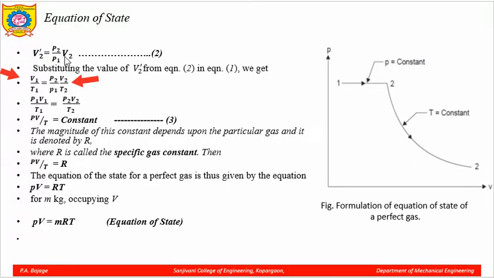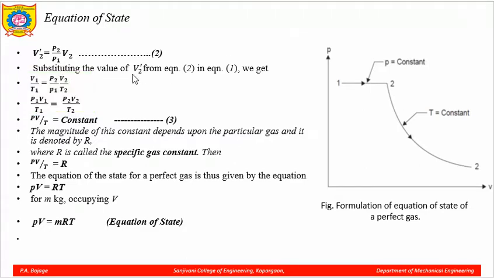Now, readjusting the terms and multiplying P1 to V1, we get P1 V1 upon T1 is equal to P2 V2 upon T2.